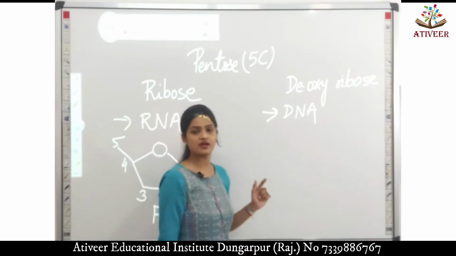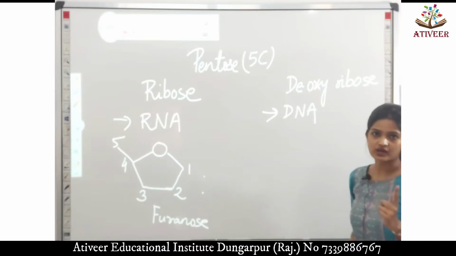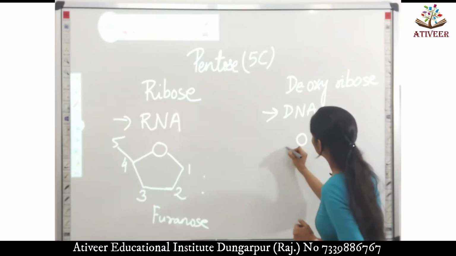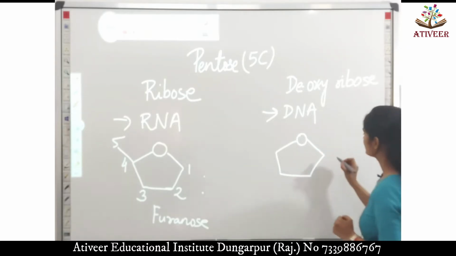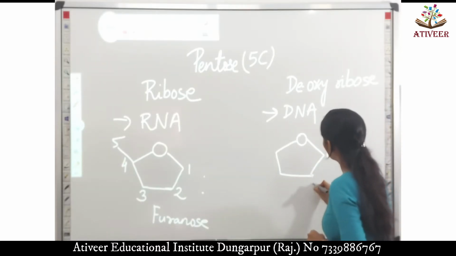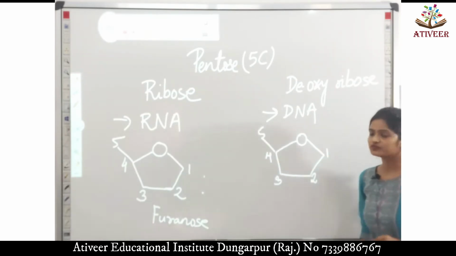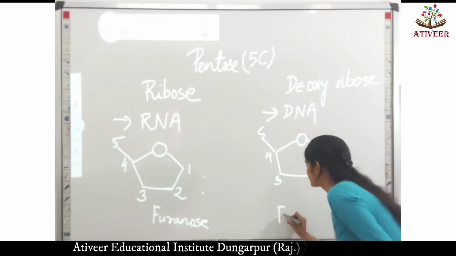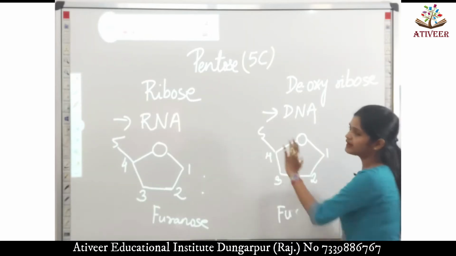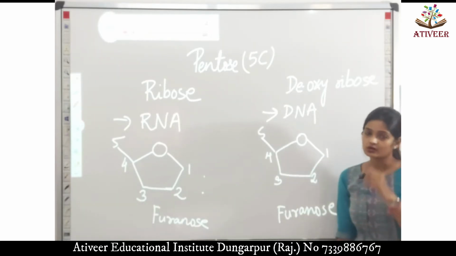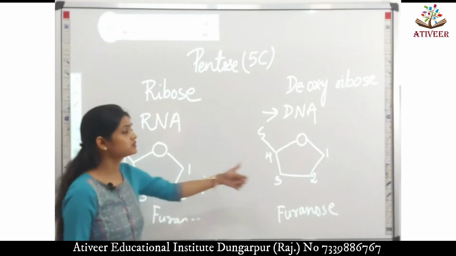Now let's move to the deoxyribose sugar. What structure do we expect here? It also has 5 carbon, and it also consists of a furanose ring. Furanose ring, again 4 carbon and 1 oxygen containing. 1, 2, 3, 4 and 5. Fifth carbon is out of the ring. This is also a furanose ring consisting of 4 carbon and 1 oxygen atom. Now you all will ask me, then what is the difference between ribose and deoxyribose?